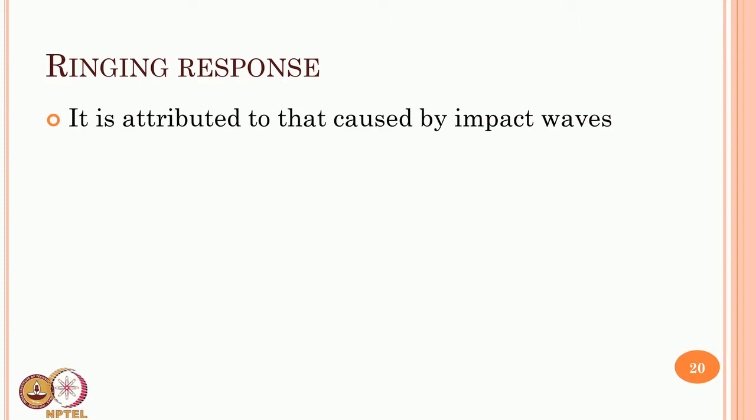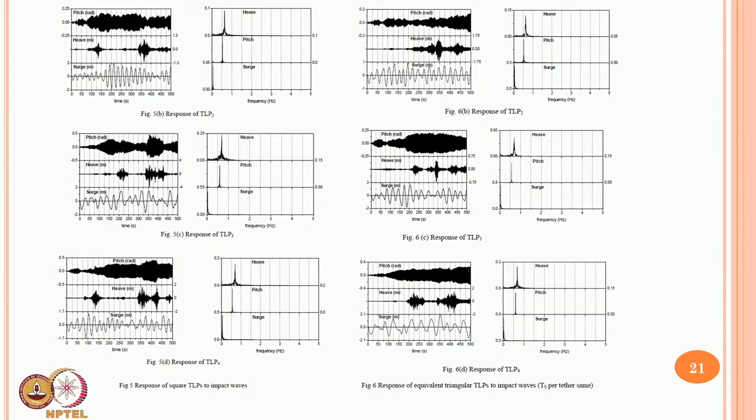Now let us talk about ringing responses caused by impact waves. If you look at this figure, I do not know whether you can see it closely. I will just read this figure for you qualitatively. This is the response of TLP2, TLP3 and TLP4. TLP2 and TLP3 are compared because they have double the water depth, since TLP2 is 300 and TLP3 is 600 meters. TLP2 and TLP4 are compared because the water depth is again doubled, 600 and 1200. So the influence of water depth is being seen in the specific literature.